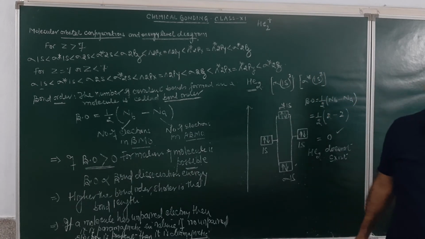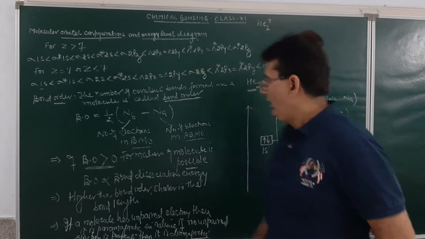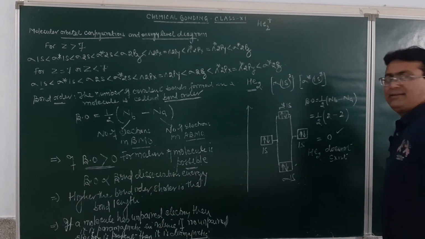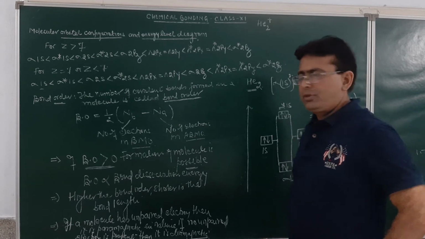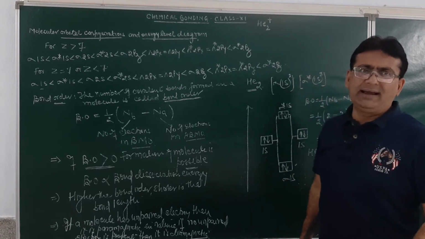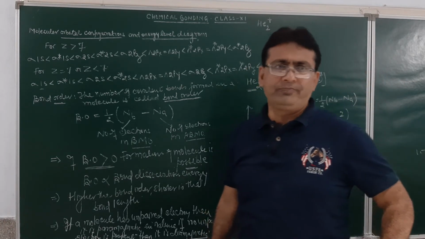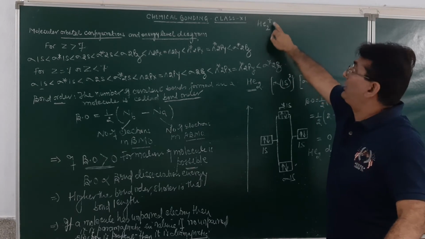My question to you is, does the He2 positive molecule exist or not? Over here, He2 positive means it has lost 1 electron. So, how many electrons are present in He2 positive? 3. 1 electron is lost.